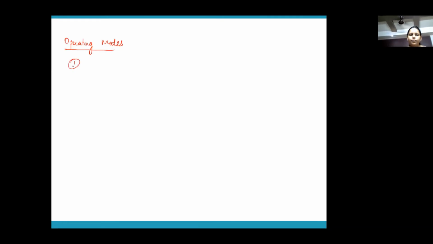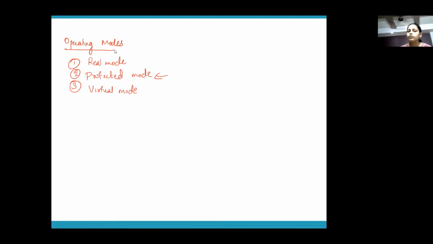So as I told you, 80386 can operate in 3 modes: real mode, protected mode, and virtual mode. Protected mode is the mode in which it actually works as a 386 processor. In real and virtual mode, it will be acting as an 8086 only, emulating the behavior of the 8086.